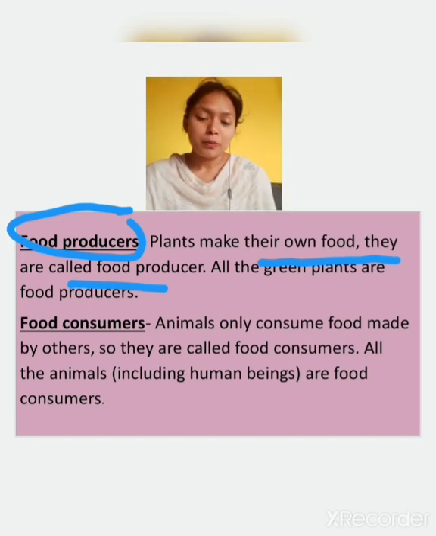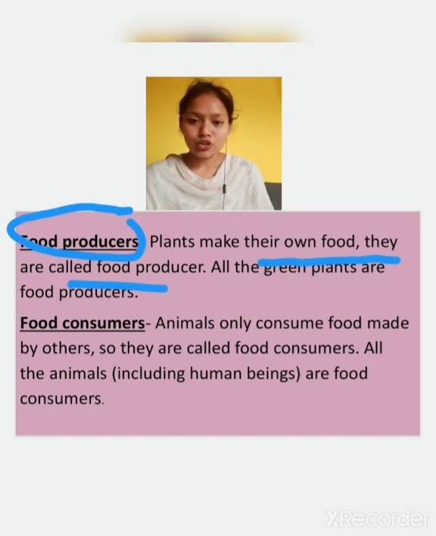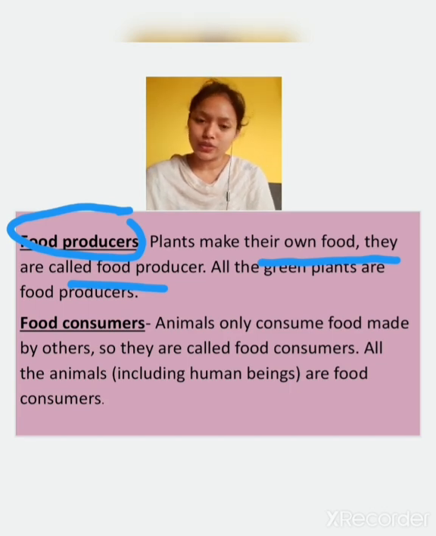Now you will say, ma'am, my mother also cooks our food, so she is also a food producer. Is it so? No, because she is using raw material from nature, from the environment. She is taking the raw material and then cooking that food. But these plants are not taking anything from others, they are taking only sunlight and nutrients from the soil, so they are known as food producers. They are natural food producers.